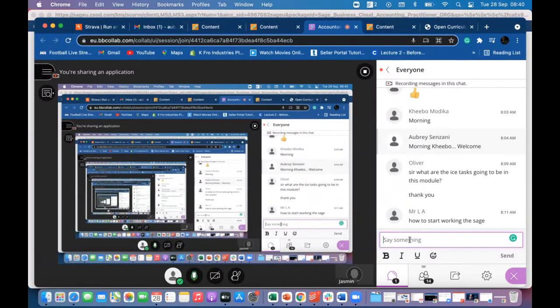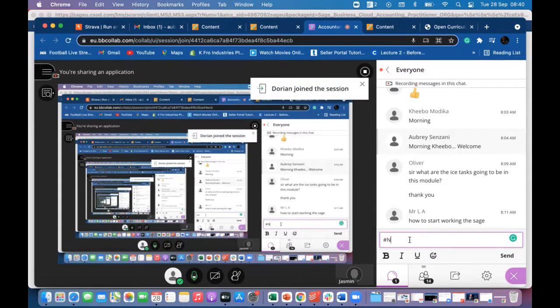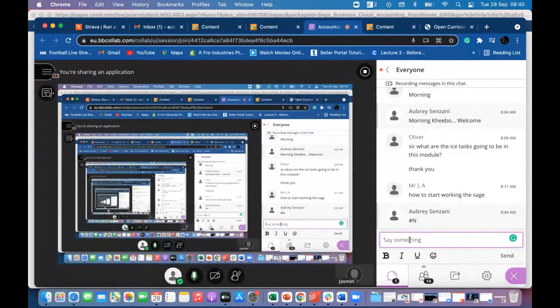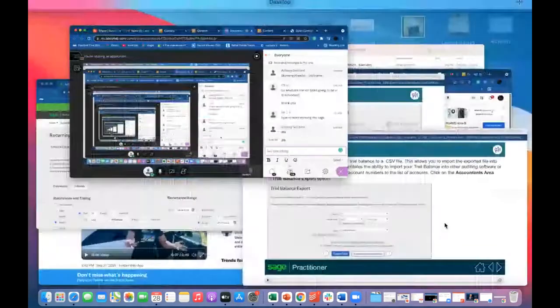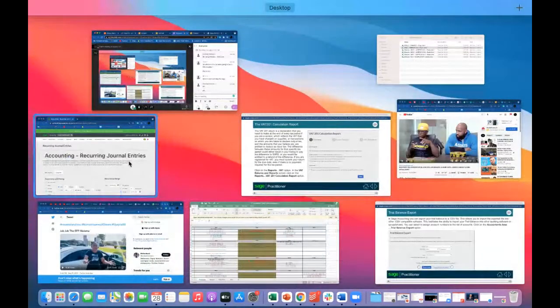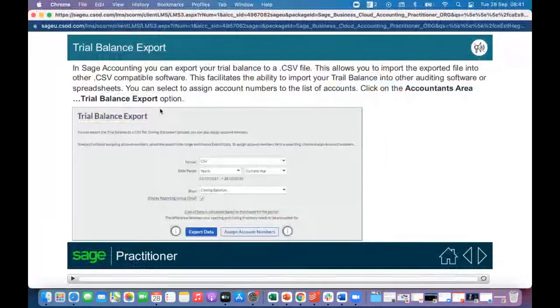But now, just to quickly go where I was going. Remember, in your trial balance, you can have a hash and then an N. This is typically like in the folio. And in some cases, you have a hash and then a B, or just a B. That's for the balance sheet section or the statement of financial position section. So that's what they're talking about when they say you can select to assign account numbers to the list of accounts.